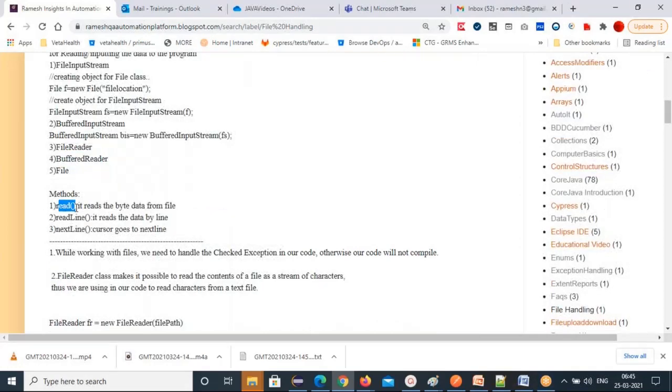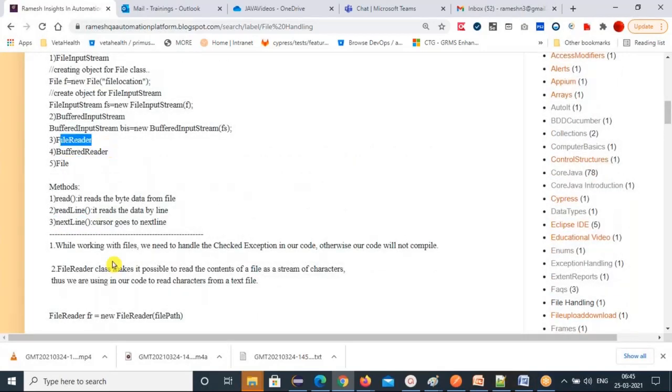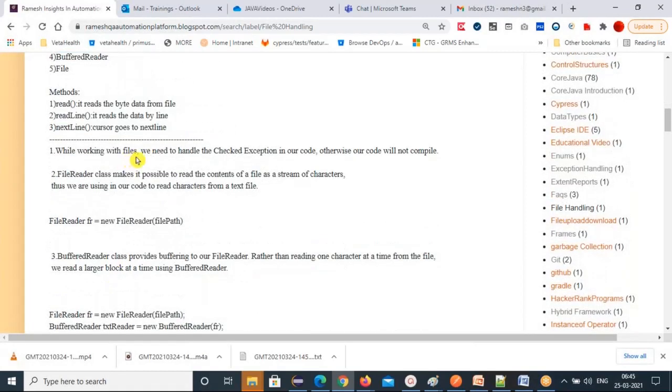So this is the read method, readLine method, nextLine method we are using. So let me explain in detail about this FileReader. While working with files, we need to handle the checked exceptions in our code. Remember, exceptions are coming here one more time. Without exceptions, JDBC and file handling is not possible at all. And you have to handle checked exceptions, otherwise our code will not compile here.